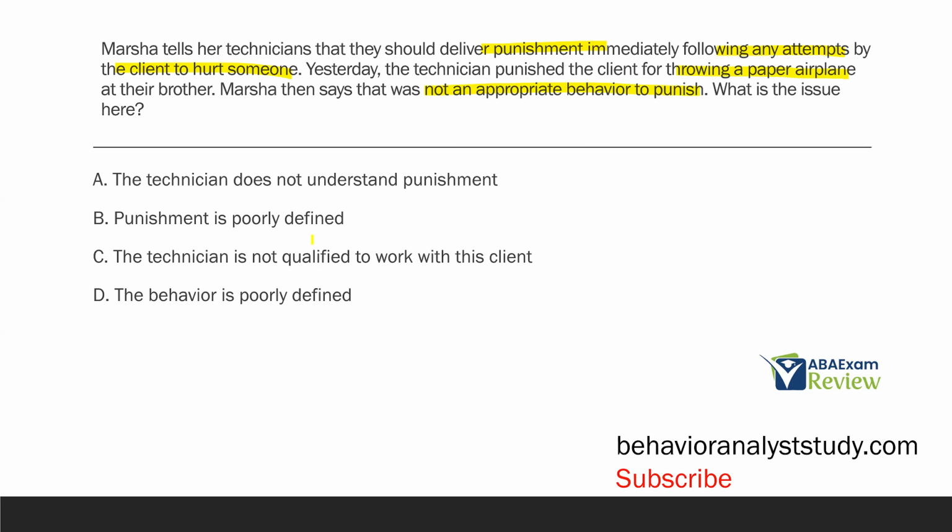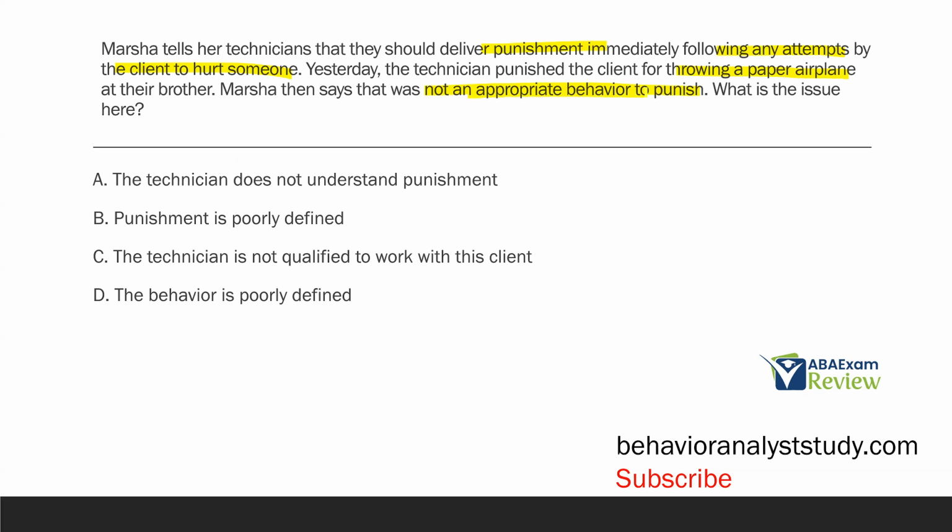B, punishment is poorly defined. Is it punishment that's poorly defined, or is it the behavior? What's behavior? We don't know what the punishment is. We do know the behavior, however, is not very well defined. C, the technician is not qualified to work with this client. Again, nothing says or shows the technician did anything wrong other than Marcia saying, well, that wasn't appropriate.